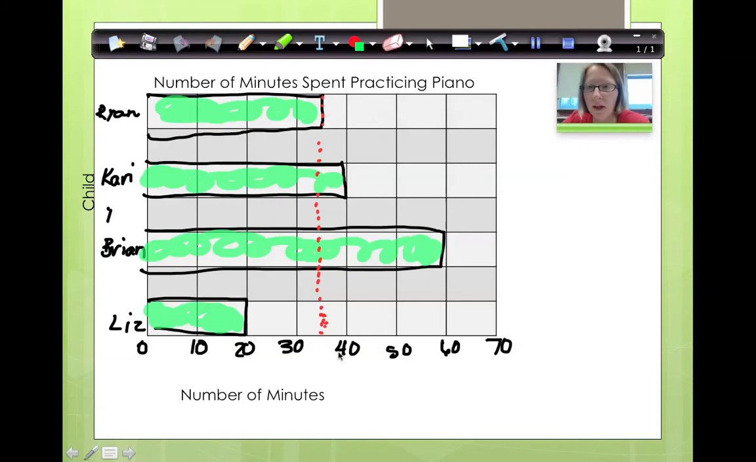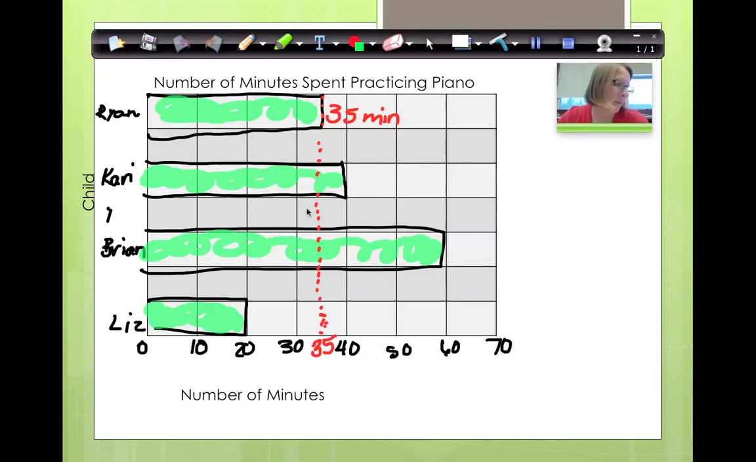Halfway between 30 and 40 is what? Well, what's halfway between 0 and 10? 5, right? So halfway between 30 and 40 is going to be 35. So how many minutes did Ryan practice? Ryan practiced 35 minutes. I can show that even if he doesn't practice a whole scale unit. We can mark it. Remember when we did that with the hearts? Half a heart was one student and the whole heart meant 2.